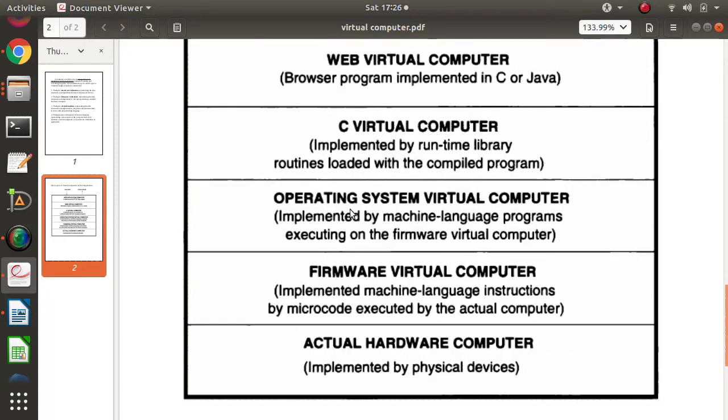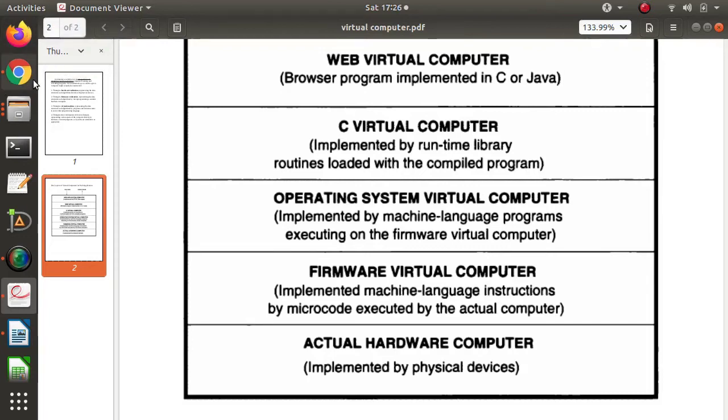The operating system gets loaded in our machine and provides the environment to run all applications. Again, the operating system is nothing but software, implemented by machine language programs. Then the operating system has some libraries. These libraries provide support to install web browsers, for example Firefox and Google Chrome.